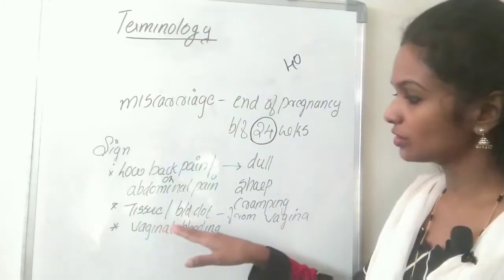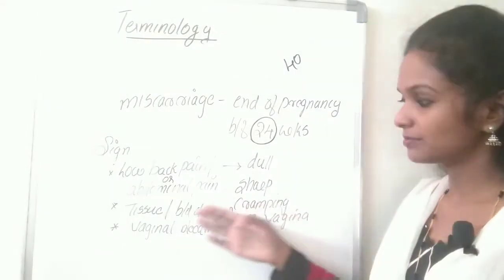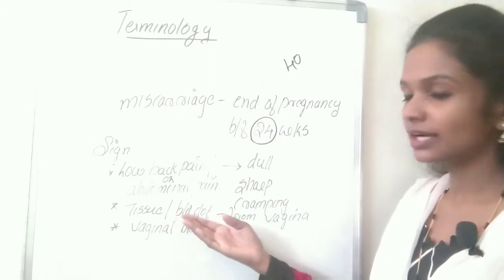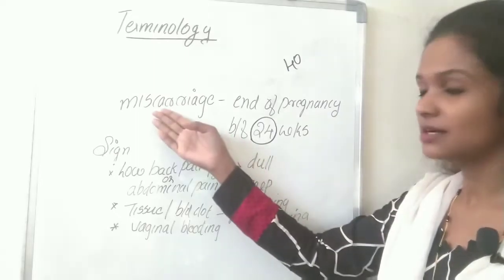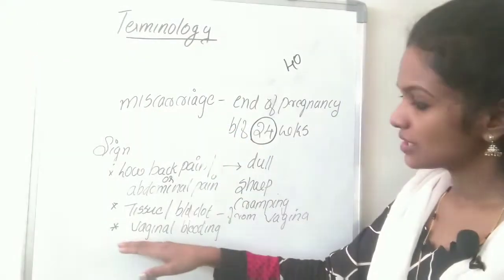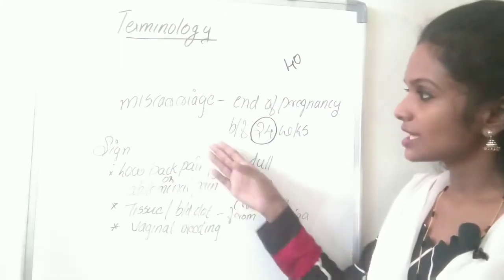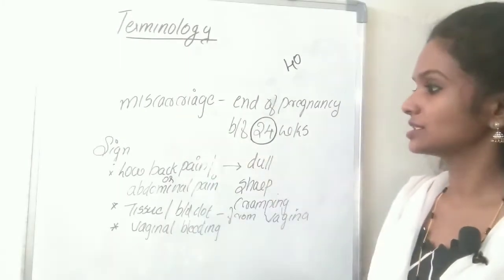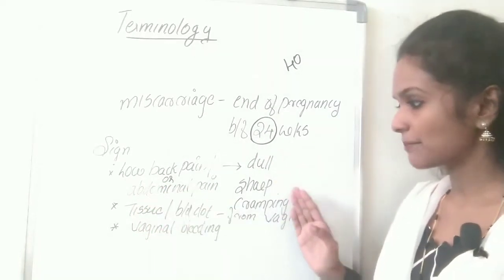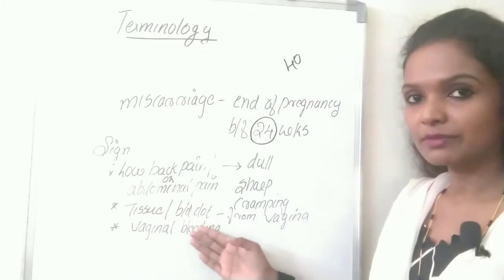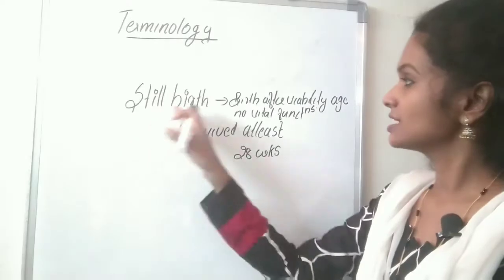Another is tissue or blood clot can be passed from the vagina. Any of the tissue or the blood clot-like material which will be passing from the vagina, that is one of the signs for the miscarriage. And another is vaginal bleeding with or without pain. So these are the main signs which you can observe in the miscarriage. What are they? Lower back pain, abdominal pain, it may be dull, sharp or cramping. Tissue or any blood clot can be passed through the vagina. Vaginal bleeding can occur.